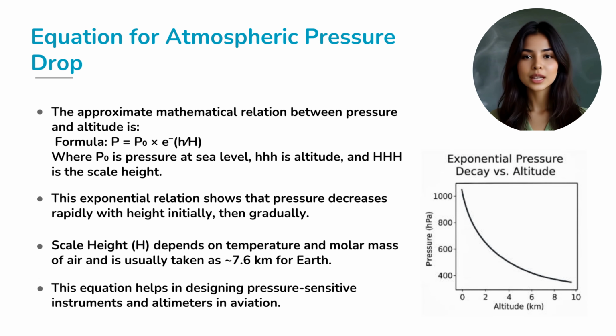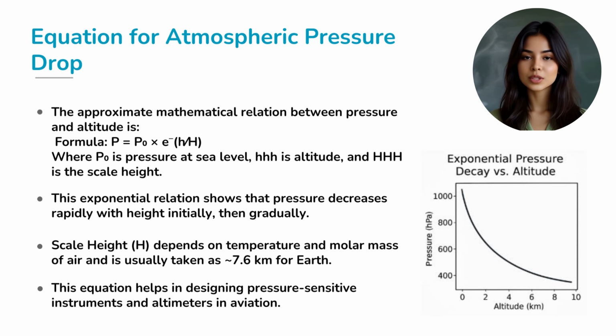Alright, time to get a little mathematical, but don't worry, it's simpler than it looks. There's a formula that helps us calculate how pressure drops with height. It's written as P equals P naught times e to the power of negative h divided by H. Let me break that down. P naught is the pressure at sea level. h is the height or altitude. H is called the scale height, usually around 7.6 kilometers.